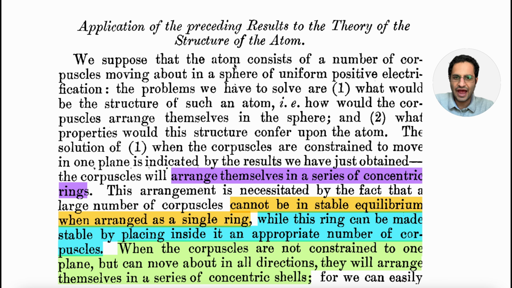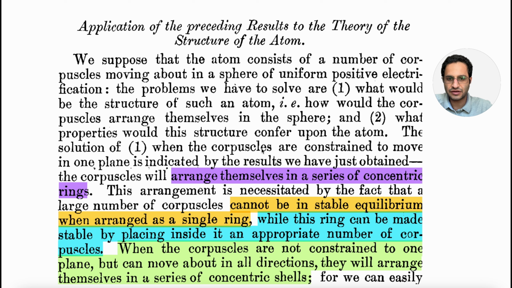We suppose that the atom consists of a number of corpuscles moving about in a sphere of uniform positive electrification. The problems we have to solve are, number one, what would be the structure of such an atom? How could the corpuscles arrange themselves in a sphere? And number two, what properties would this structure confer upon the atom? Number two is interesting. Number two is chemistry. What properties does the structure confer upon the atom? How to make different atoms?